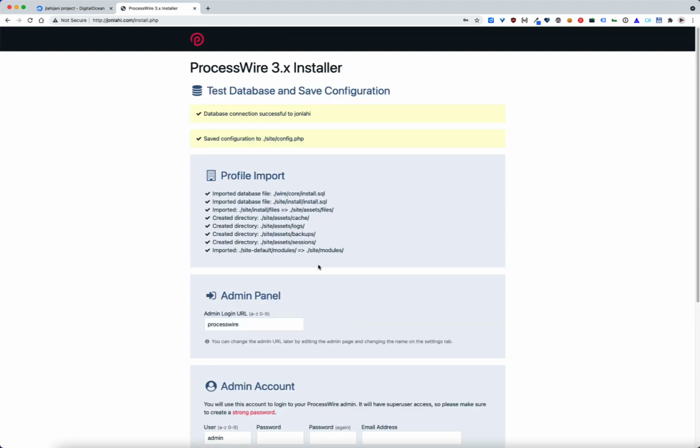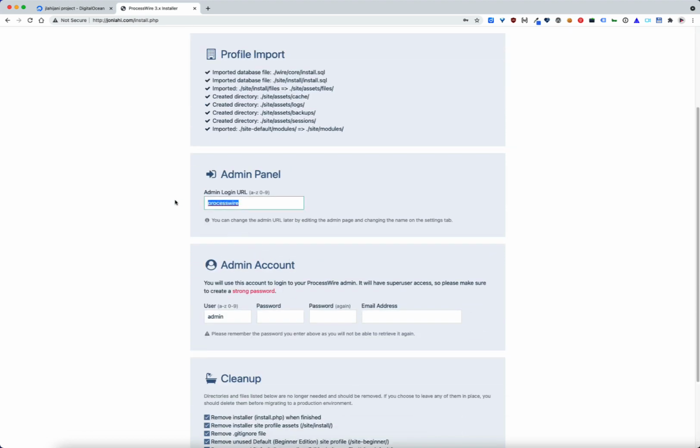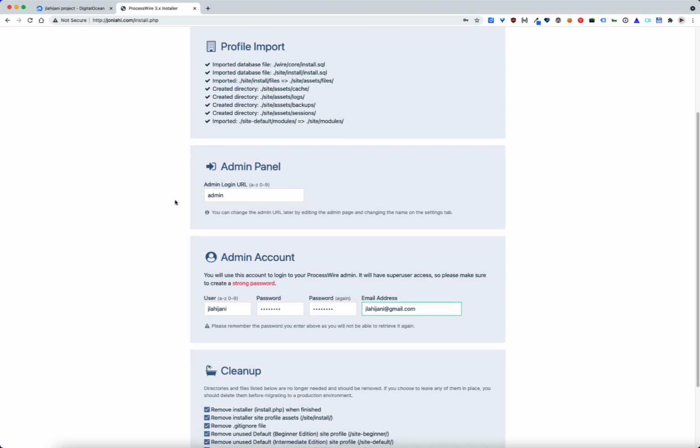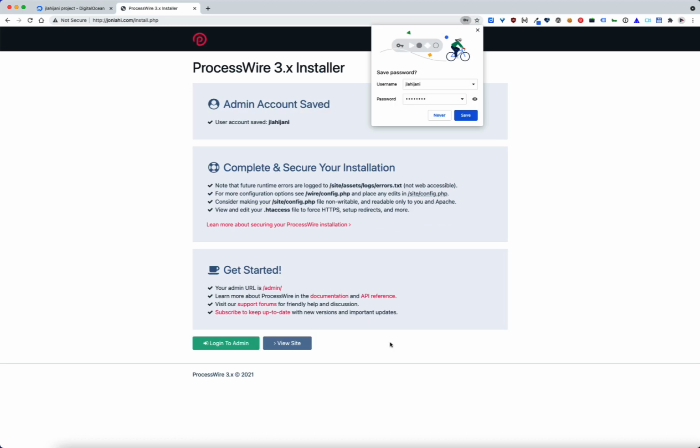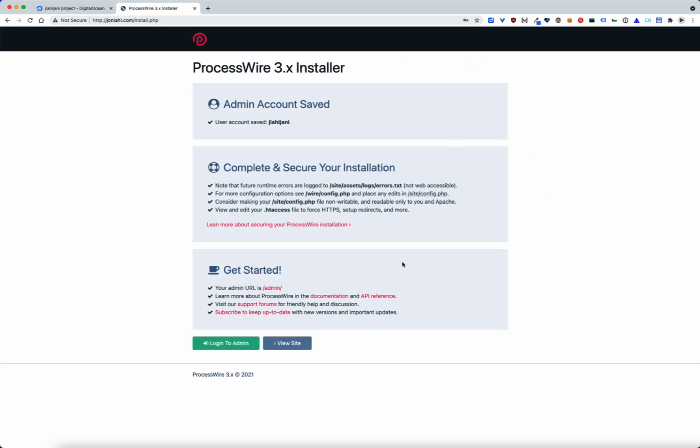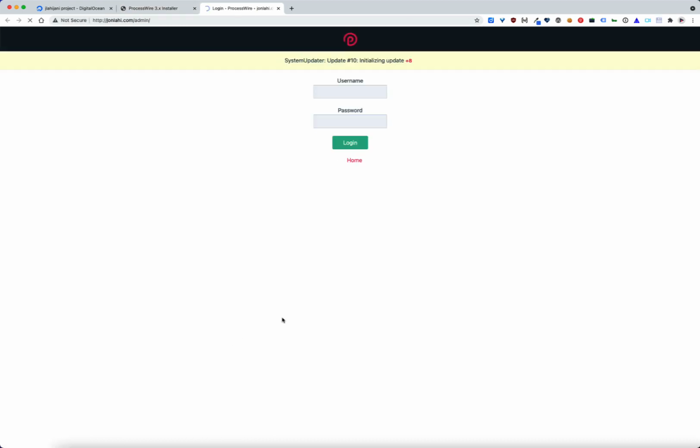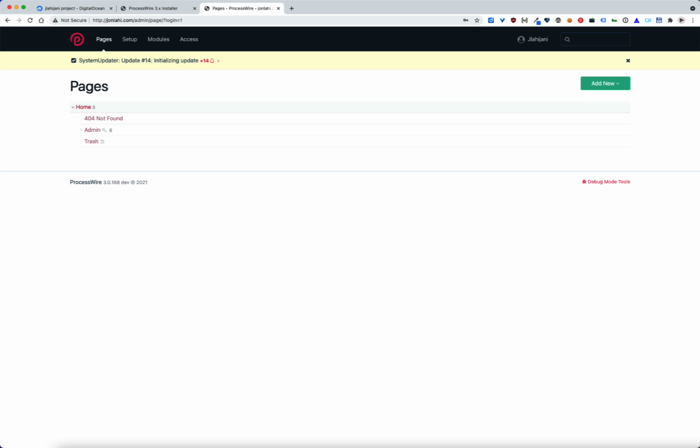So our installation has proceeded successfully. So let's go ahead and set up our admin section and our username. And we'll do all the cleanup. And we are good to go. So let's go to the admin. As you can see, we're in the admin section, which means that URL rewriting is working. Let's log in. And we have ProcessWire installed.